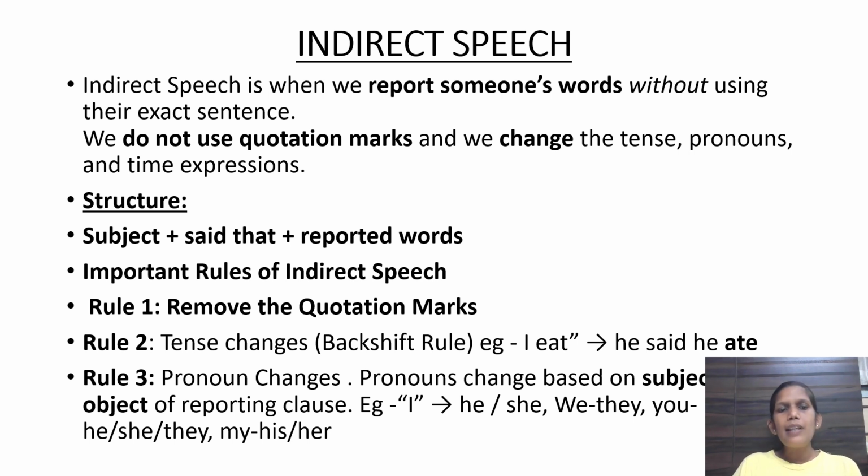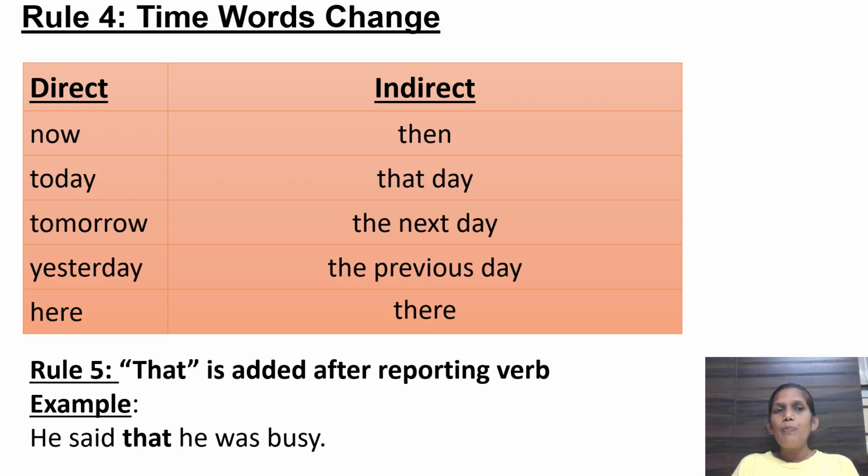Now, rule number 3 is pronouns changes. Again, pronouns change based on subject and object of the reporting clause. Right? For example, wherever the I comes, you have to use he, she. We comes they. You comes he, she, they. My comes his or her. Okay? Now let's understand more. Again, see, it's very important. Rule number 4, very, very important. It's time words change. Okay? Now let's understand in more detail. In direct speech, wherever now comes, in indirect speech you have to use then.